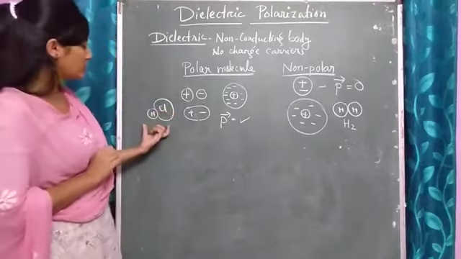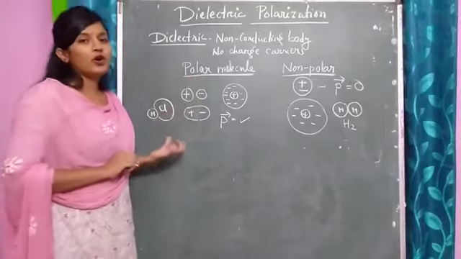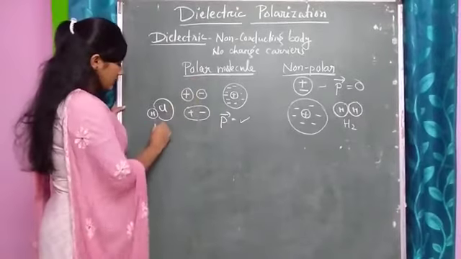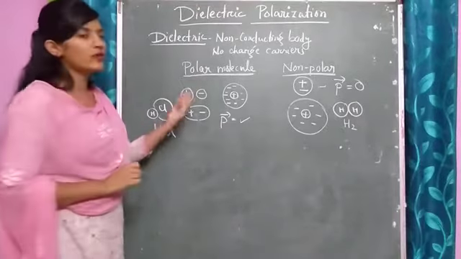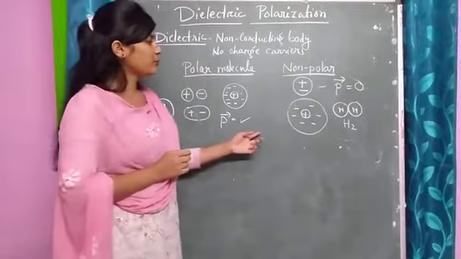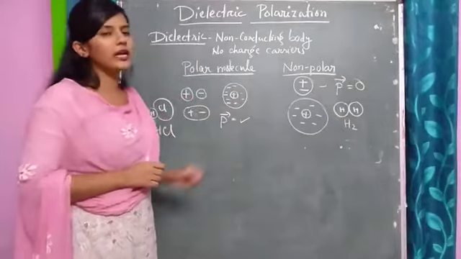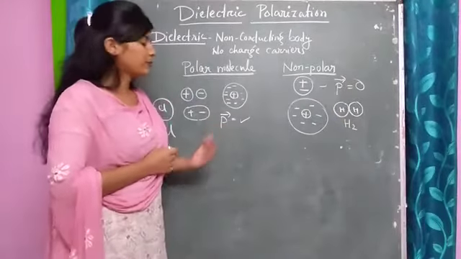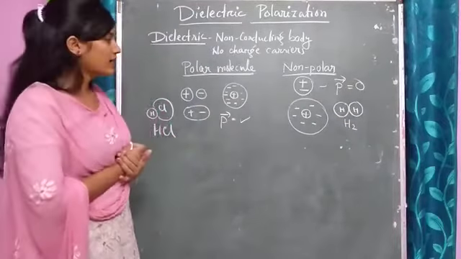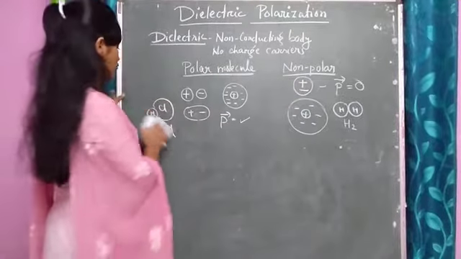See, there is no symmetry as in the case of H2. So HCl is a polar molecule. So the first point is that the dipole moment here is 0, but here we have some dipole moment. But what happens if we take the case of a dielectric?